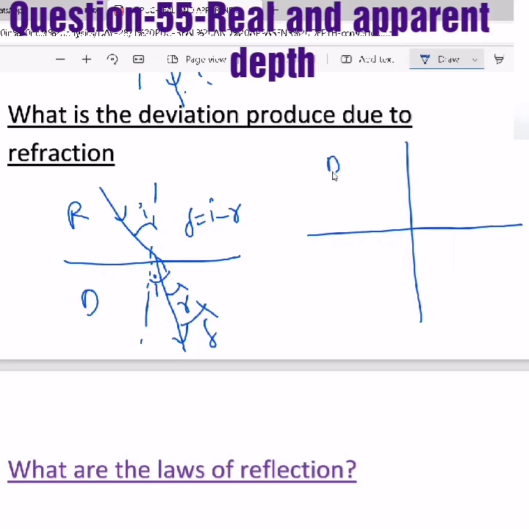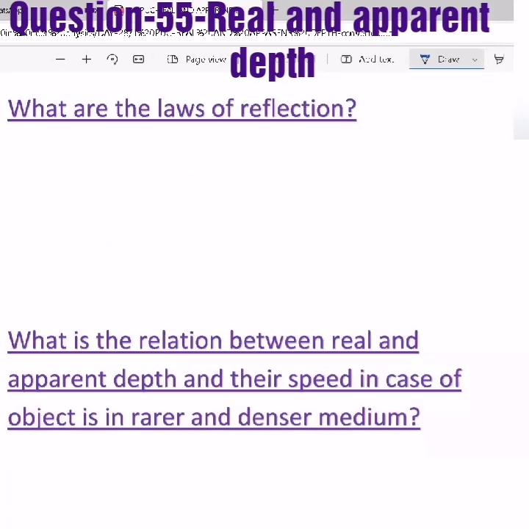In the same way, when light is trying to enter from denser to rarer, see here, this is incident ray. This is the same path. This is angle of incidence. Now it will bend away from the normal. Now this will become refraction angle, and this is the deviation, that is R minus I. Rarer to denser means I minus R. Denser to rarer means R minus I. So these things are also useful in solving numericals.